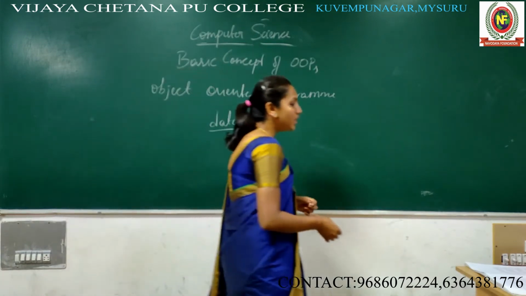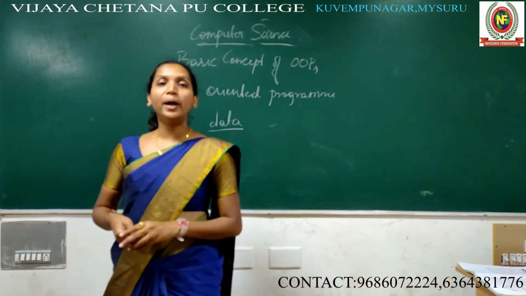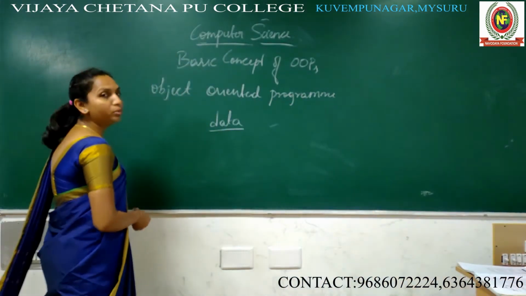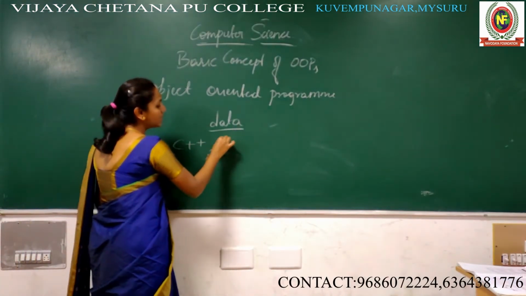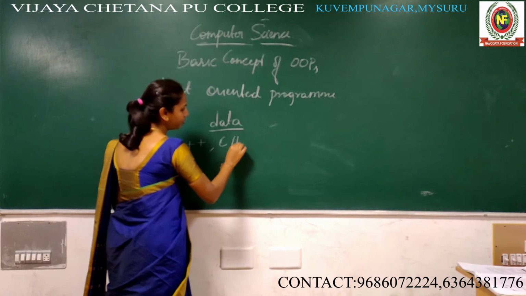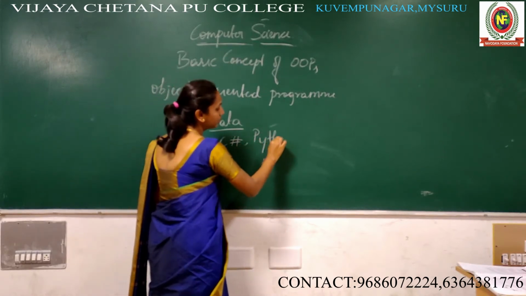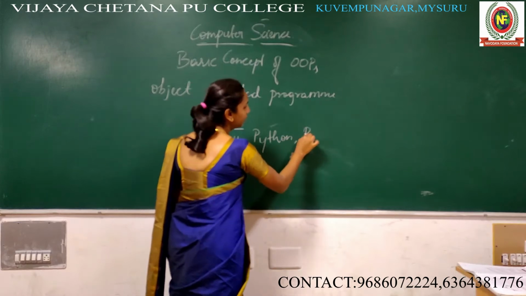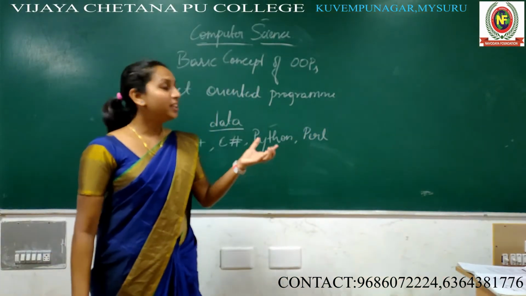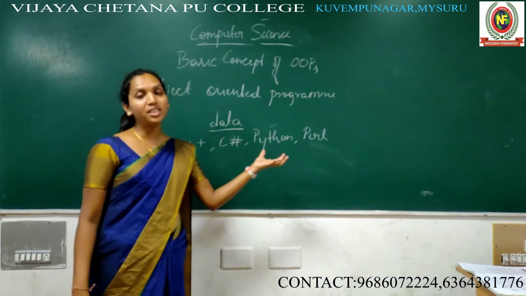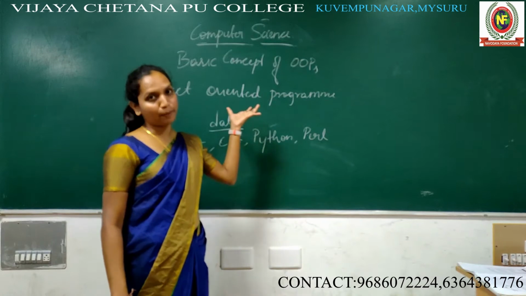So this is about what OOPS is and which languages come under OOPS, that is C++, C#, Python, Perl. These are programming languages developed using the OOPS concept.